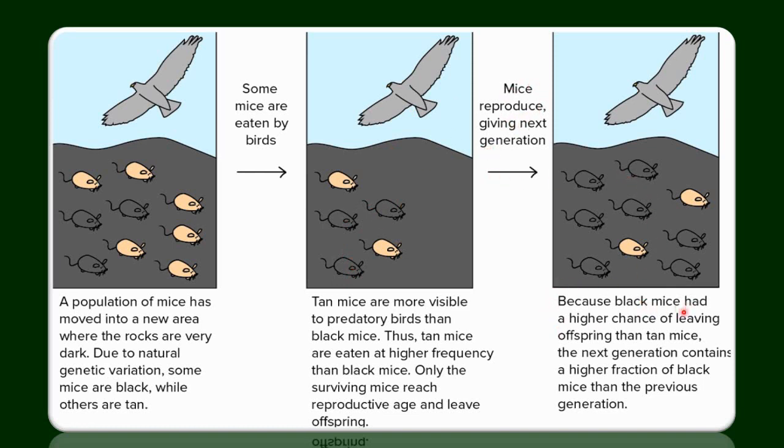As black mice had a higher chance of leaving offspring than the tan mice, the next generation contains a higher fraction of black mice than the previous generation. Obviously, after some period of time, we can assume that the tan mice are no longer existent, or they perish from this natural surrounding. So this is how evolution works and the species continue to survive over a long time.